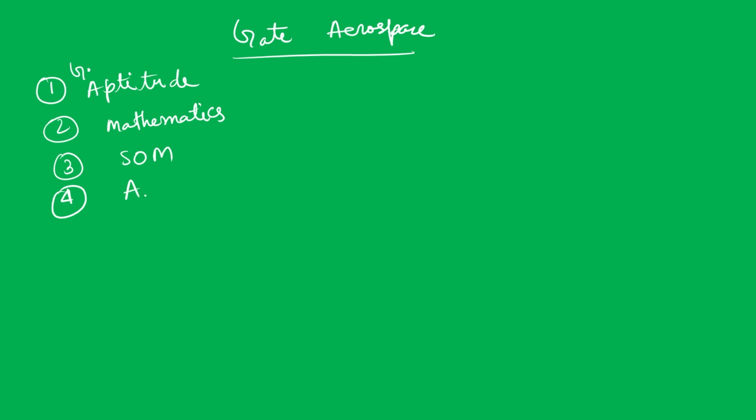First thing is general aptitude. Then the second subject is mathematics, that is engineering mathematics and class 11 and 12, they will ask from that. Then the third subject is strength of materials, and the fourth subject is aircraft structure.